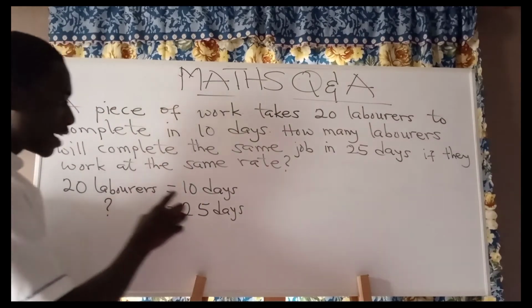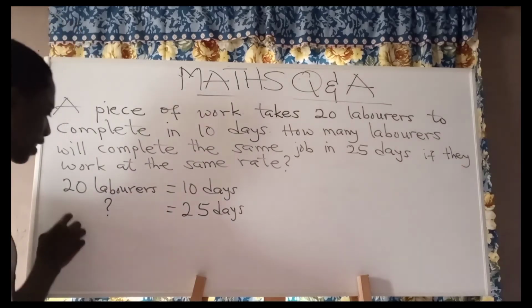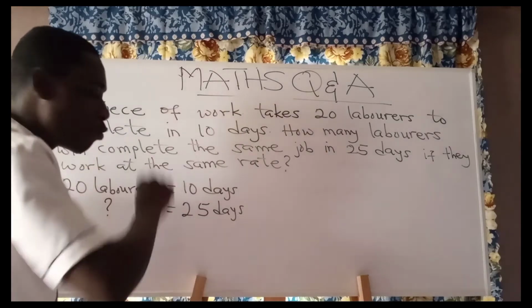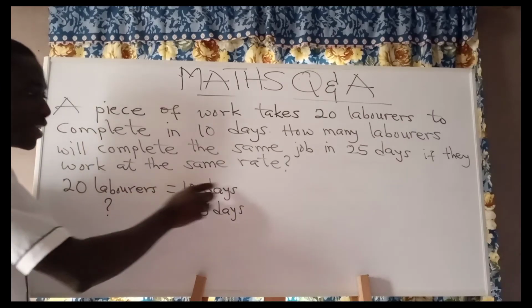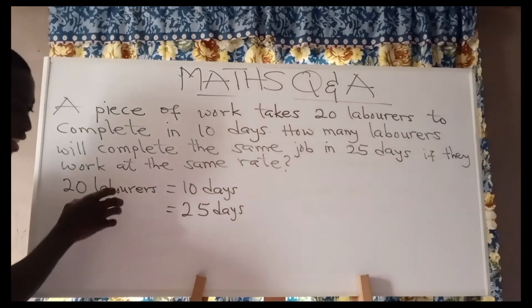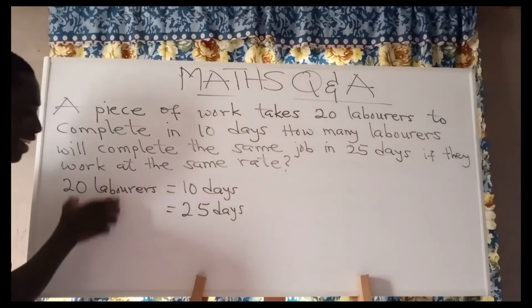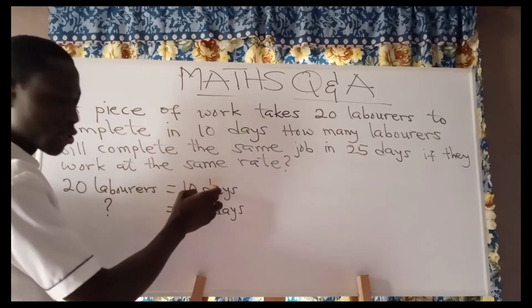If 20 laborers are using 10 days, then at the same rate, the number of laborers who used 25 days to complete the same work at the same rate should be lesser than those that used what? 10 days. So after solving, the answer that we get should be lesser than what? 20 laborers.